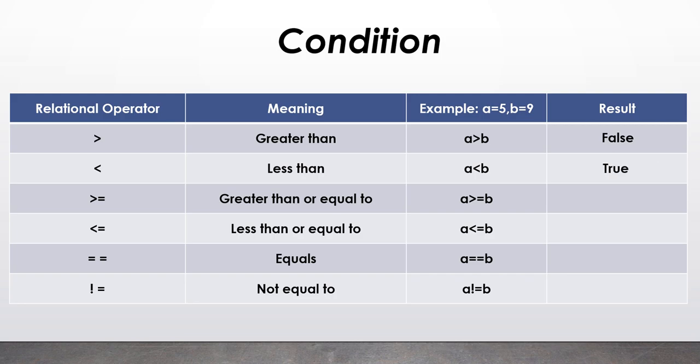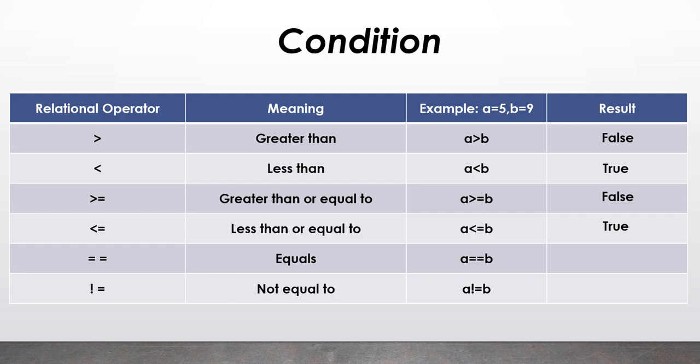The third operator is greater than or equal to. If I check whether a is greater than or equal to b, as you can guess, it is not. That is why the answer will come out to be false. The fourth operator is less than or equal to. Whether a is less than or equal to b, yes, it is less than or equal to b. That is why the answer will come out to be true.